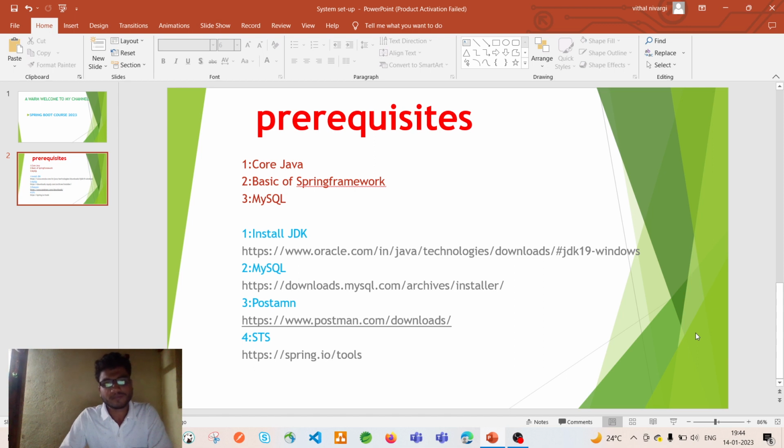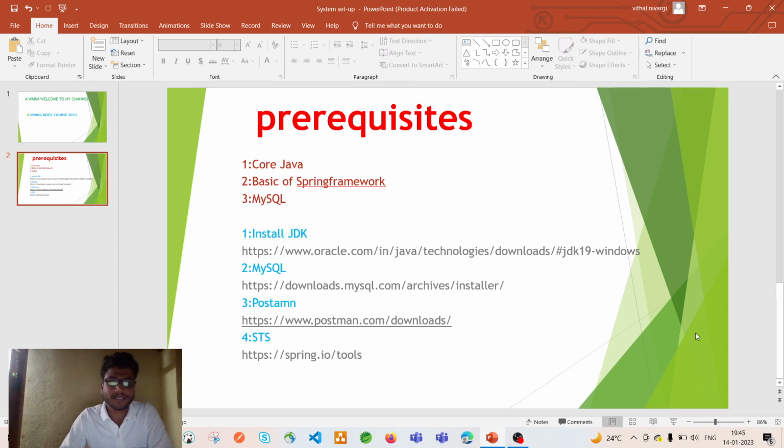In the basics of the Spring framework, at least you should know what dependency injection is and the types of dependency injection, and if you know Spring MVC, it is better. Suppose someone is new to Spring, and they have not installed JDK, MySQL, Postman, STS in their system. That's why I just added some points here for system setup. Here, the first point is install JDK.